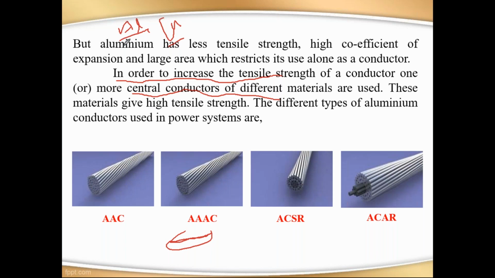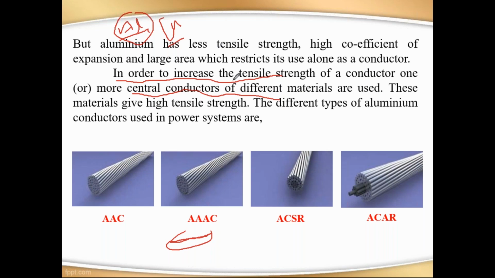In tensile strength, aluminum has less tensile strength. It means that we can easily break an aluminum conductor when compared to copper. So how can we overcome this problem? If you want to make an aluminum conductor, one more metal should be added to it. Then only can we make the tensile strength higher.